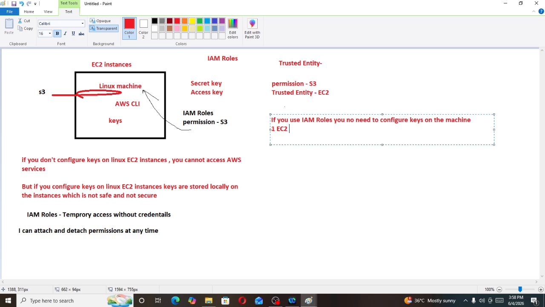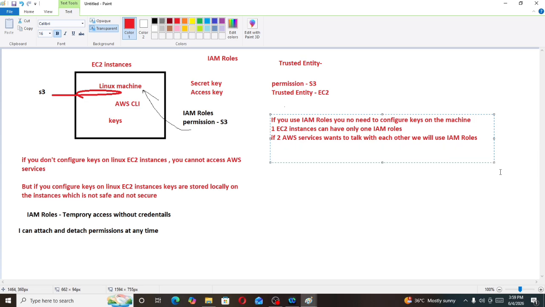Now, if two AWS services want to communicate or talk with each other, we will use IAM roles for that. IAM roles can be attached to any AWS service.